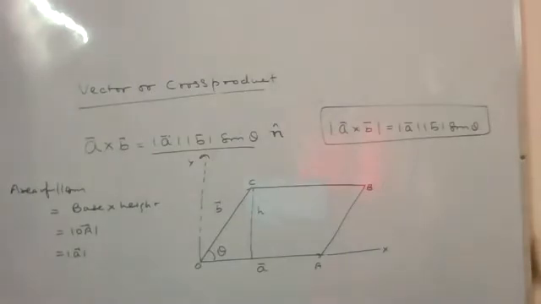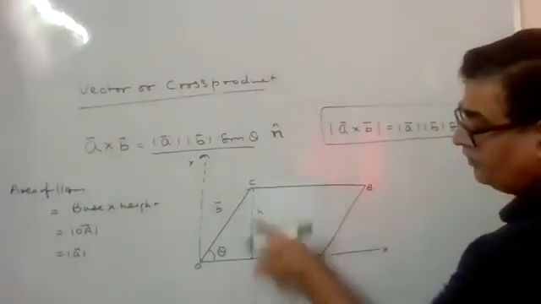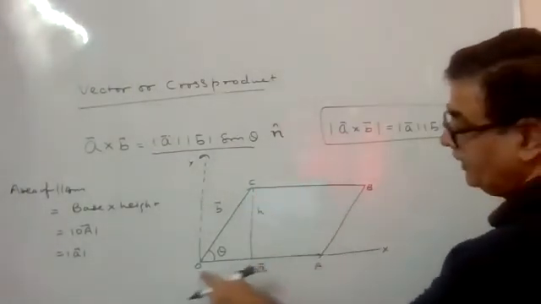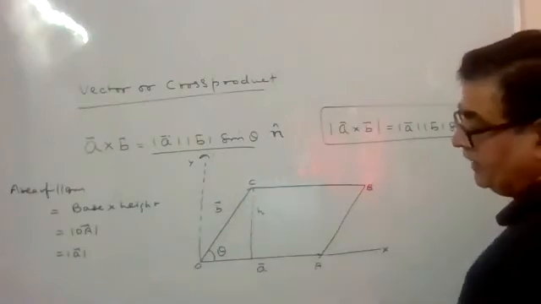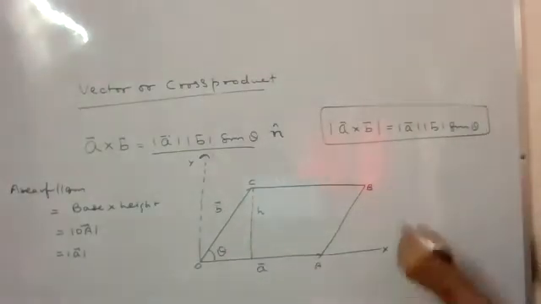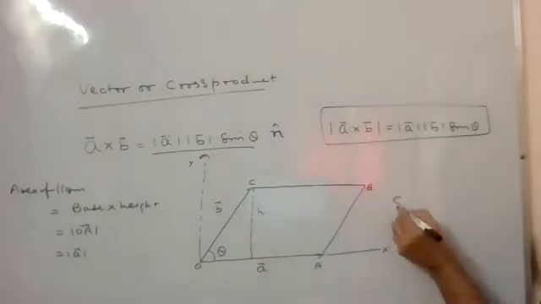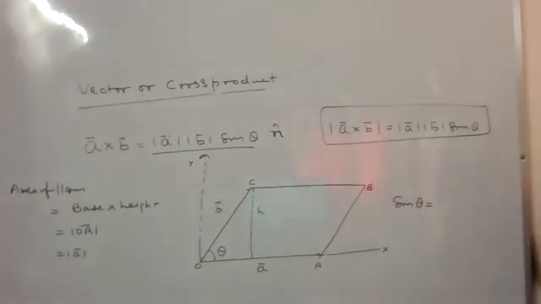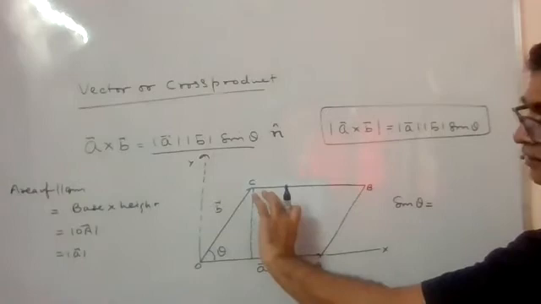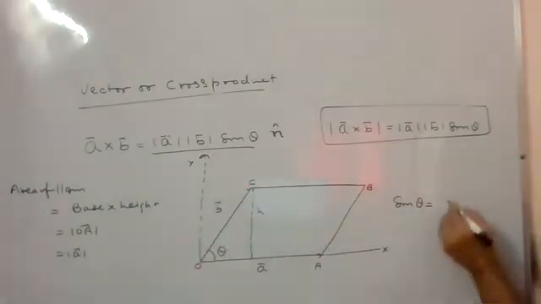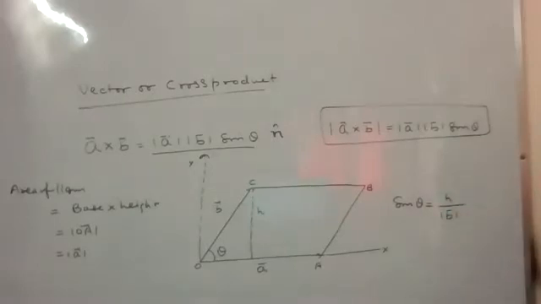Then we go for the height. This is the height we have. And if you want to take this triangle and want to calculate height, we will go for sine theta in this small triangle. Sine theta comes perpendicular by hypotenuse. So it will come h by magnitude of b, or I should say h will be magnitude of b sine theta.